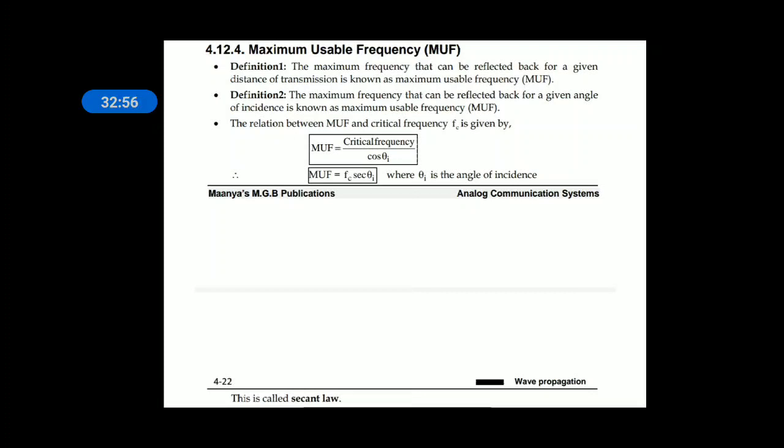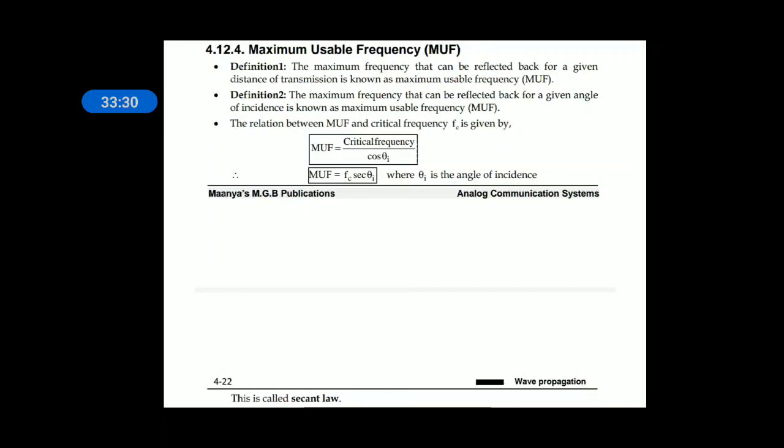Maximum usable frequency is the maximum frequency that can be reflected back for a given distance of transmission, known as MUF. There is a difference from critical frequency, which is the maximum frequency that can be reflected by the ionosphere, whereas MUF is for a particular range of communication, the maximum frequency that can be reflected back for a given angle of incidence. So it depends on the angle of incidence also.